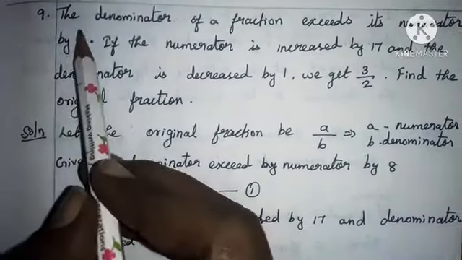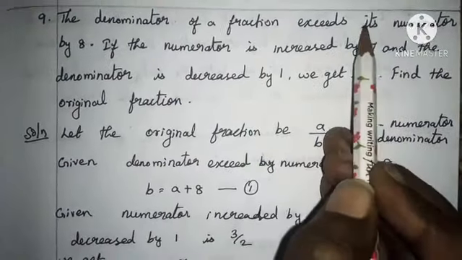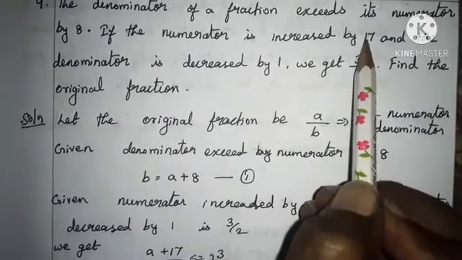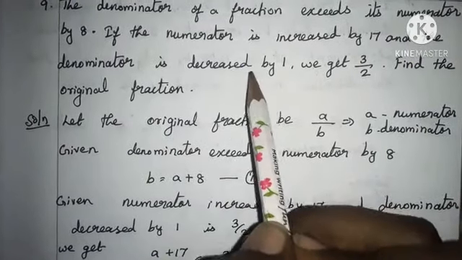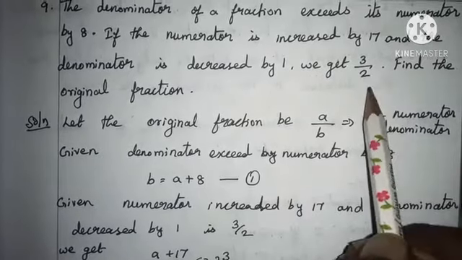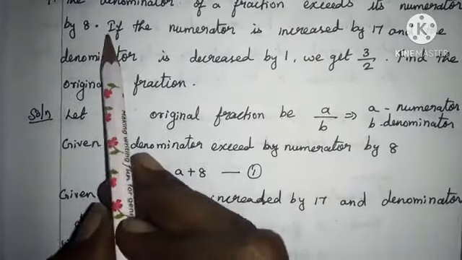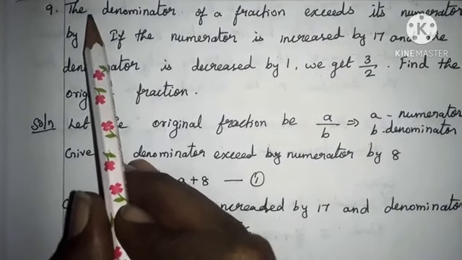Ninth sum: the denominator of a fraction exceeds its numerator by 8. If the numerator is increased by 17 and the denominator is decreased by 1, we get 3 by 2. Find the original fraction. First, we are going to form the equation using the first point.